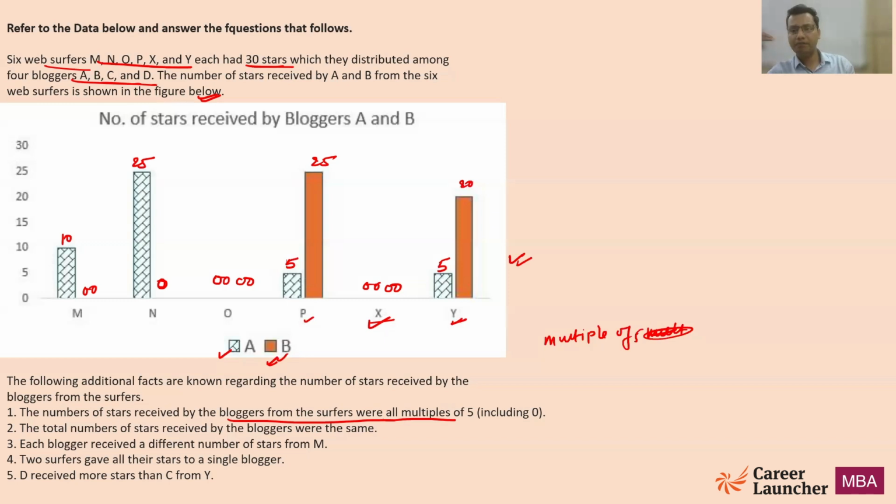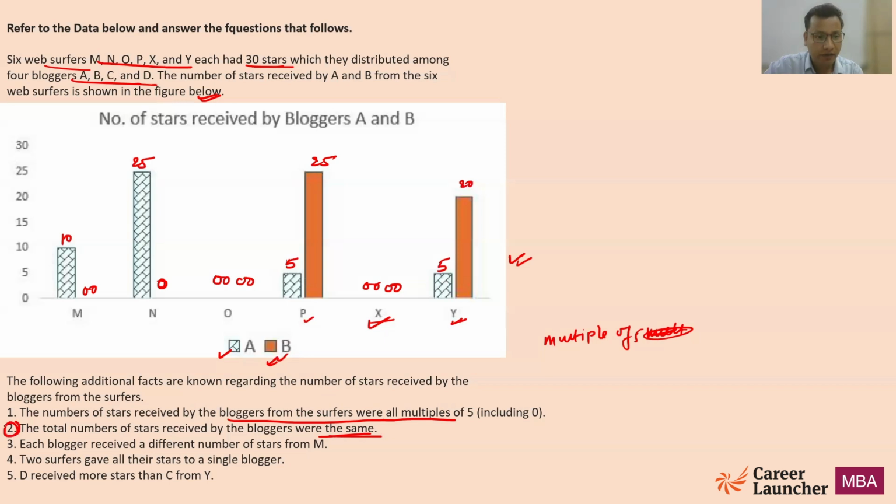So any blogger can have only multiples of 5 from any surfer: 5, 10, 15, 20, 25, and so on and so forth. These are the number of stars they can get, right? Now, the total number of stars received by the bloggers were the same.